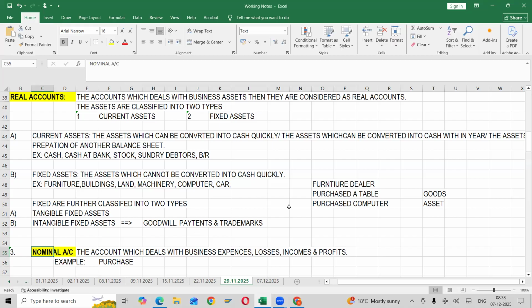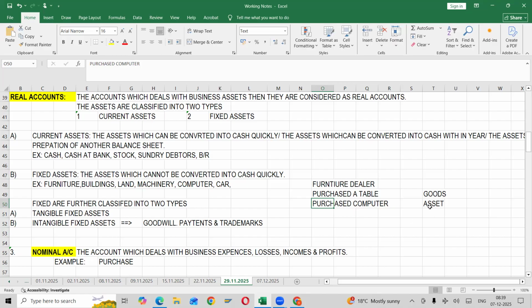Clear? So this purchased table I said, will it come under a nominal account or a real account? Nominal account. Understood? Because it's an expense. Purchased computer, will it come under a nominal account or a real account? Real account, because it is an asset purchase.